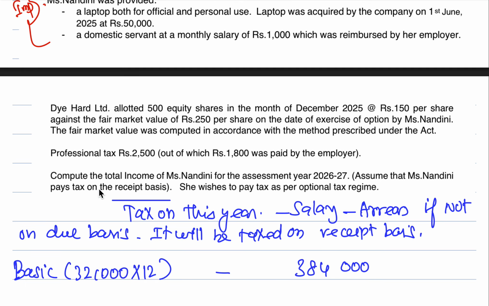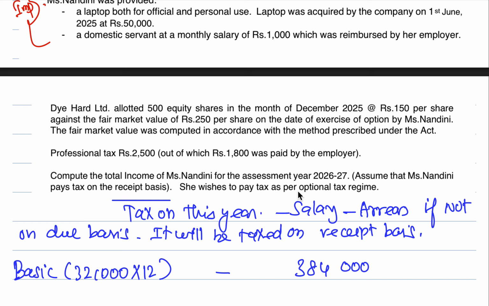Compute the total income of Ms. Nandini for assessment year 2026-27. Assume that Ms. Nandini pays tax on receipt basis. They are giving this because she has received some bonus for the last year. She should have paid earlier, but just because she is on receipt basis, she is supposed to pay this time, including the bonus. She wishes to pay tax as per optional tax regime.